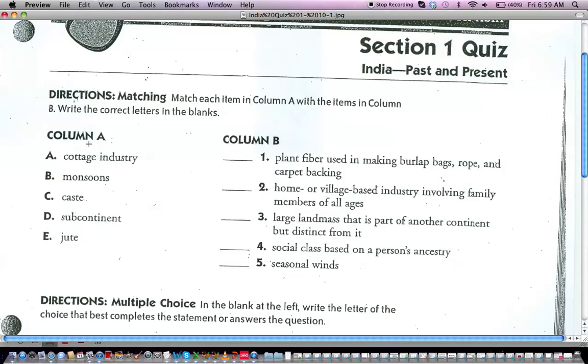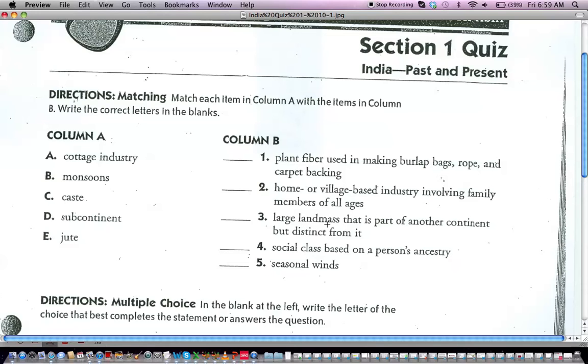Column A, here are the words: cottage industry, monsoons, cast, subcontinent, jute. Those are the words. Number 1, plant fiber used in making burlap bags, rope, and carpet backing. What is that? Is it cottage industry, monsoons, cast, subcontinent, or jute? Number 2, home or village based industry involving family members of all ages.